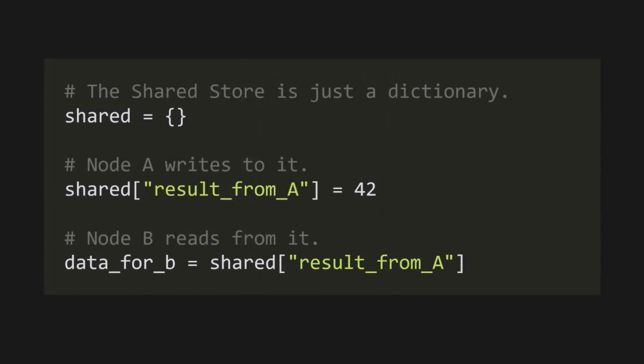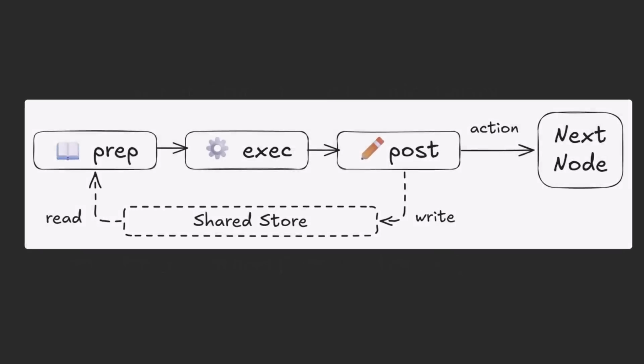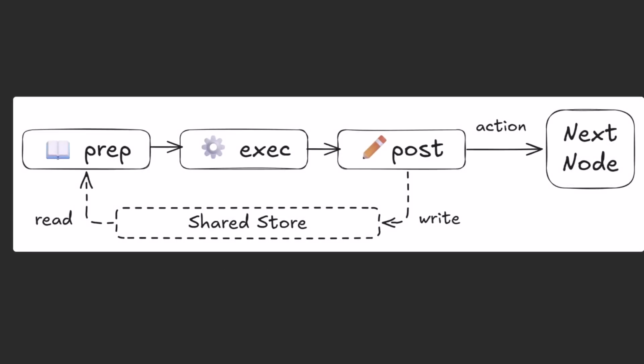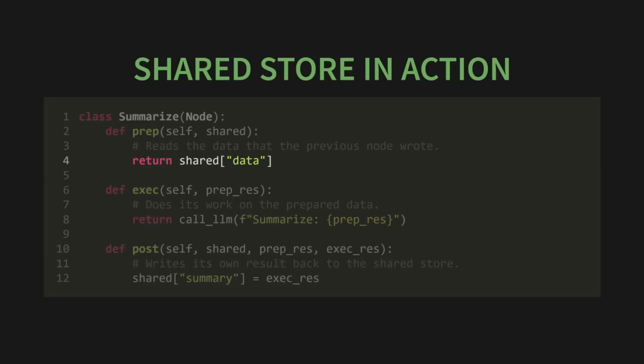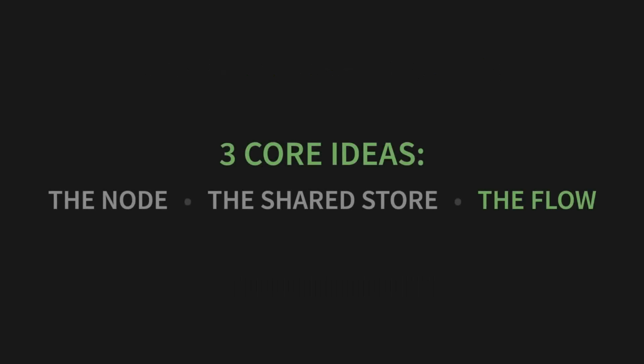Think of it like a central whiteboard or a kitchen countertop. One node can write a result onto the whiteboard, like result 42. Then, the next node in the line can walk up to that same whiteboard, read the number 42, and use it for its own task. The prep function reads from this dictionary. The post function writes back to this dictionary. It's the single source of truth for our entire workflow, and its beautiful simplicity is what makes the whole system so easy to debug. You can literally just print the dictionary at any time to see the exact state of your application.